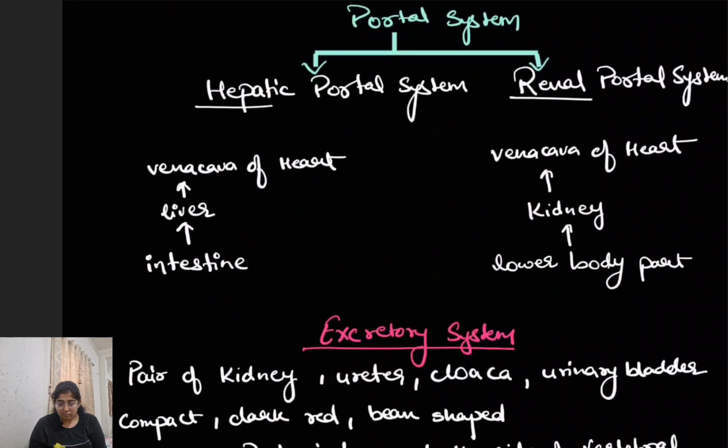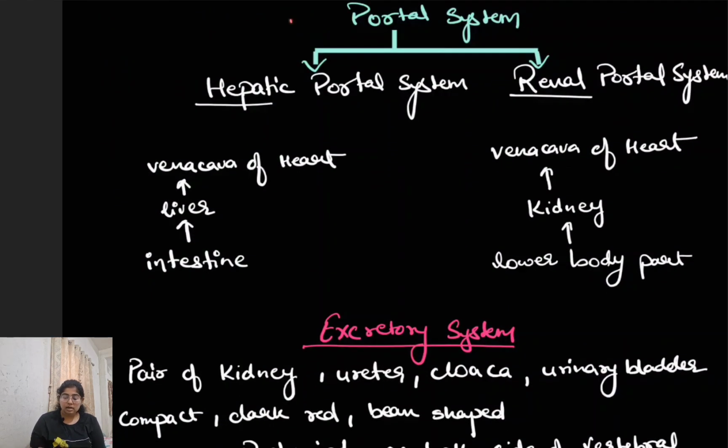Now they also have a portal system. Portal system means a kind of connection is made. Generally, when deoxygenated blood passes from the body part, it will go directly into the right atrium of the heart. But in this portal system kind of situation, the deoxygenated blood first goes into another organ, and from there it will go into the heart.